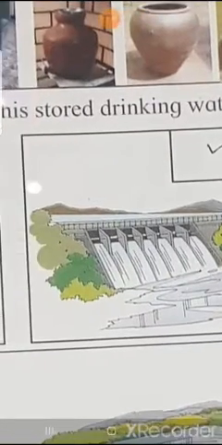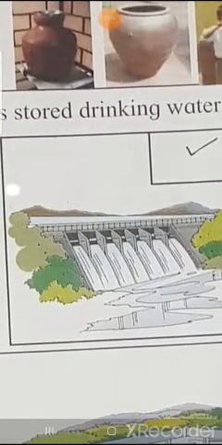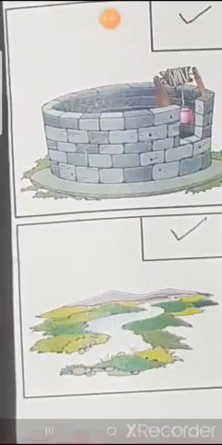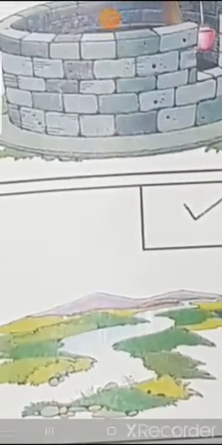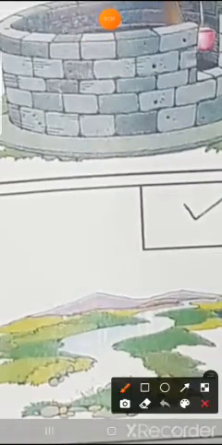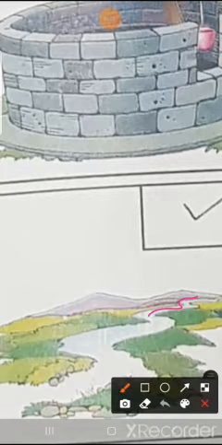So how is the water stored in this dam? But how is this dam made? See here, you can see what is this? This is a river. Yes or no? See children, this is a river, so here the water is flowing.